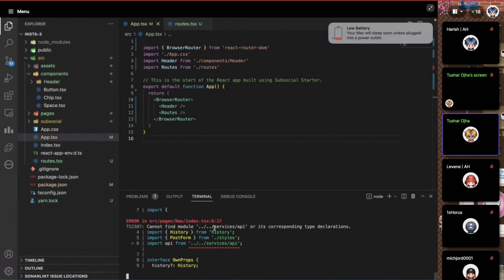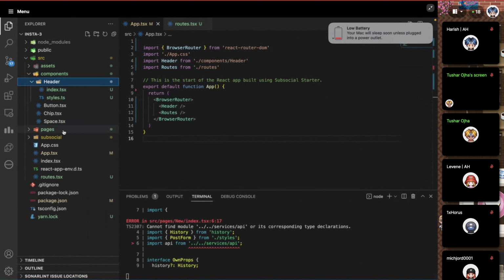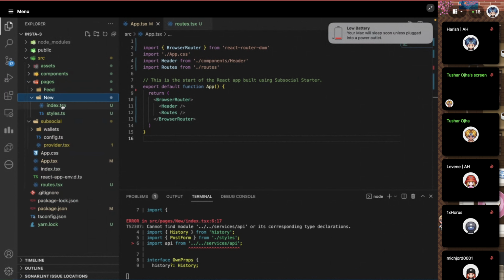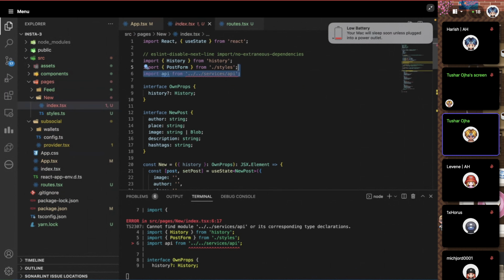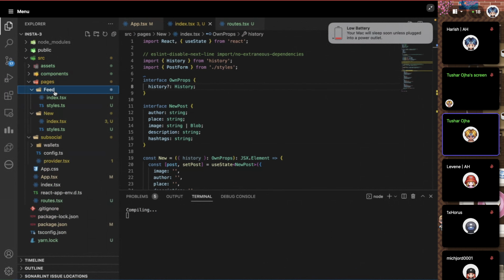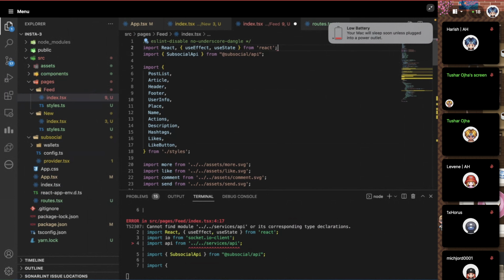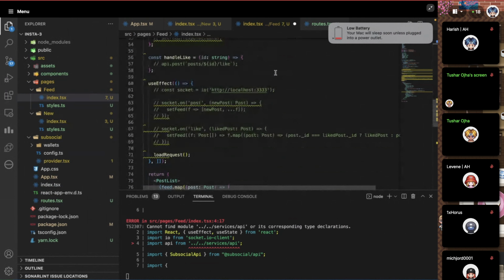Okay, we're going to remove this services reference from the files. So if we go to the header and the pages folder, new index, we need to remove the reference for this because we don't have or need the services. We need to have our own thing here. So yes, we're going to remove this.